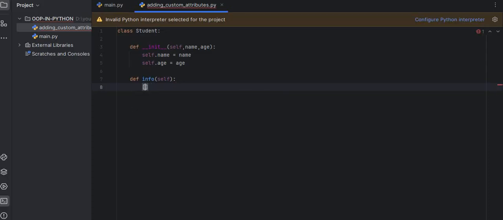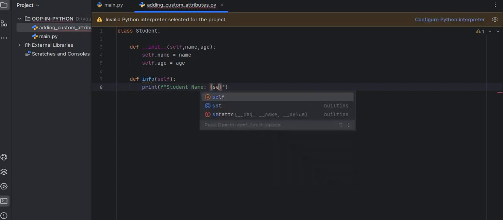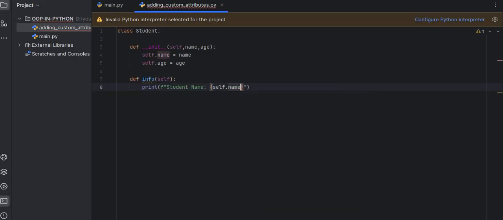This will just print a message. Print, I am going to use an f-string: student name and self.name, and the age is self.age.